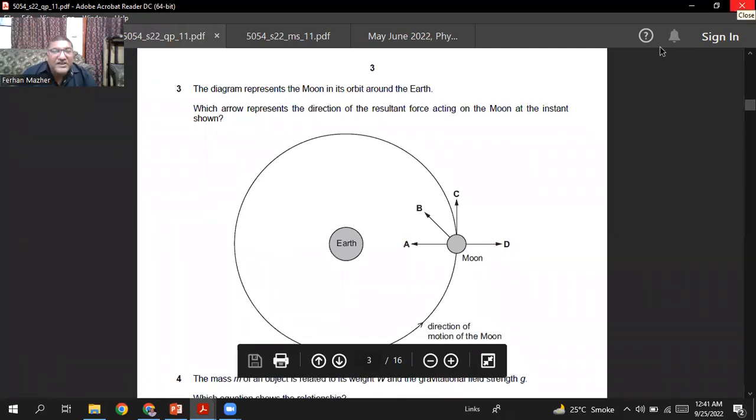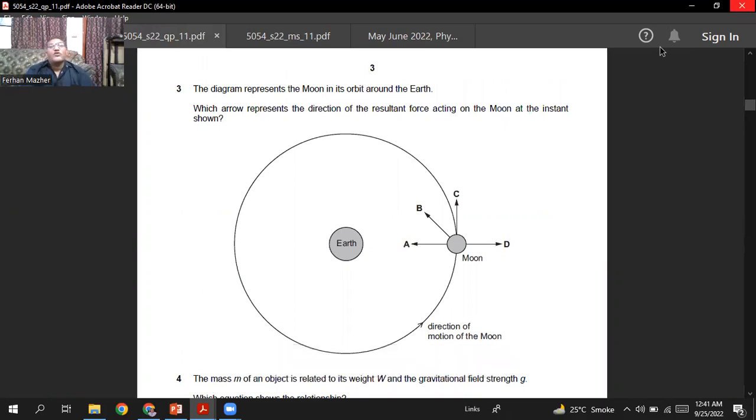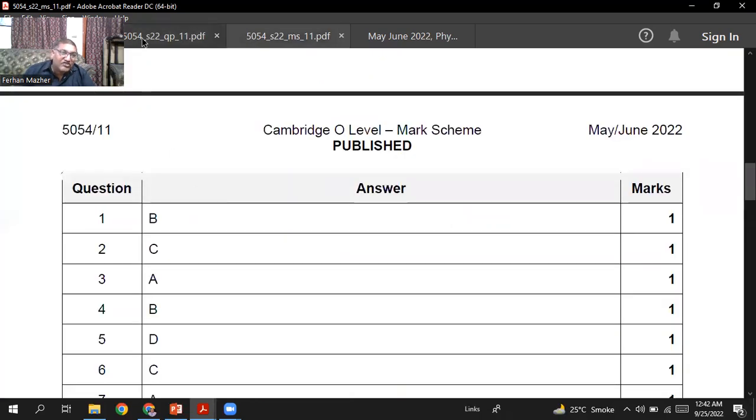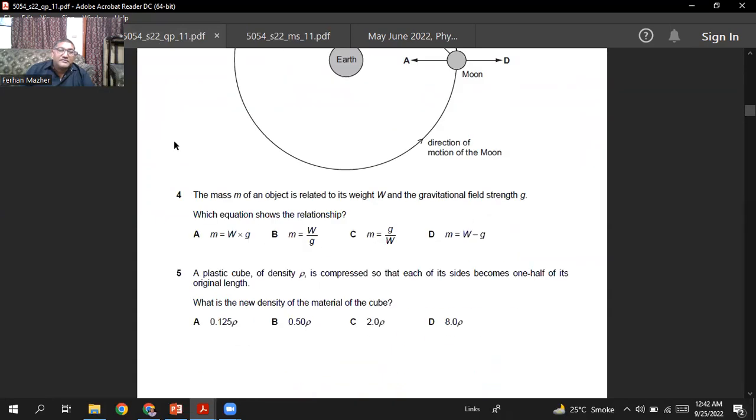The diagram represents the moon in its orbit around the earth. Which arrow represents the direction of the resultant force acting on the moon at the instant shown? The moon is moving in a circular orbit around the earth. When you move in a circle, the resultant force is always directed towards the center of the circle. So I think A is the right choice. Yes, question number 3, A is the right choice.